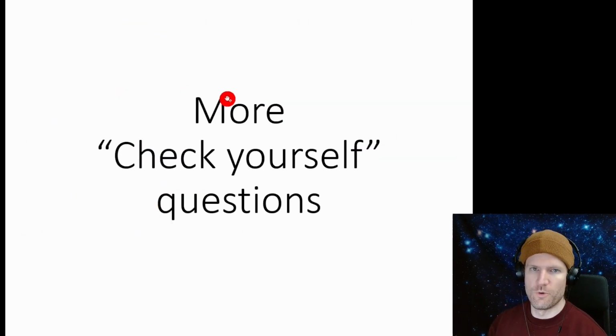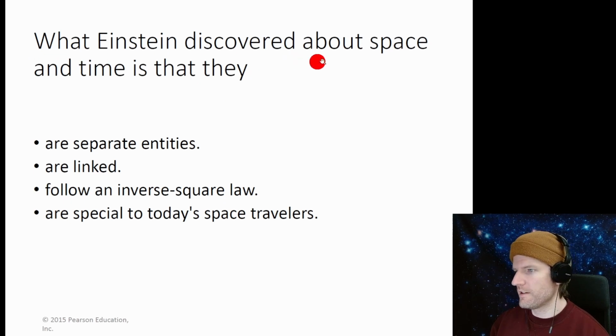Okay, so let's do some questions. What Einstein discovered about space and time is that they are separate entities. No, are linked. That's important right there. This doesn't make any sense. This is Newton's gravitational law. Are special to today's space travelers. Well, that's not even a thing.